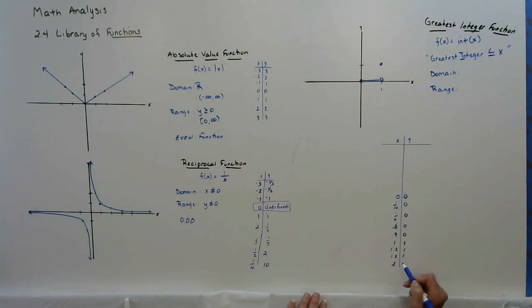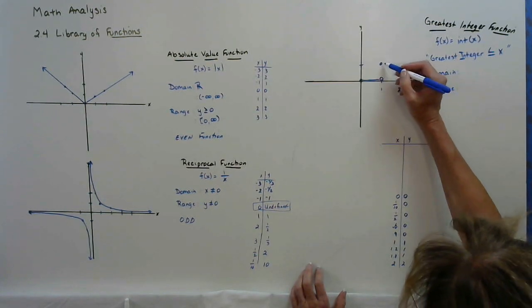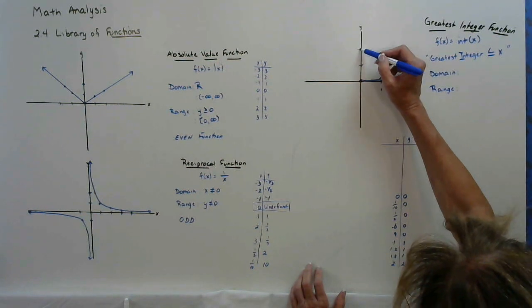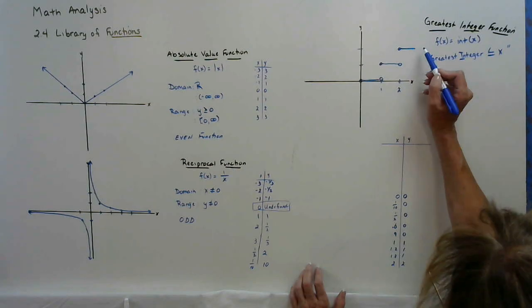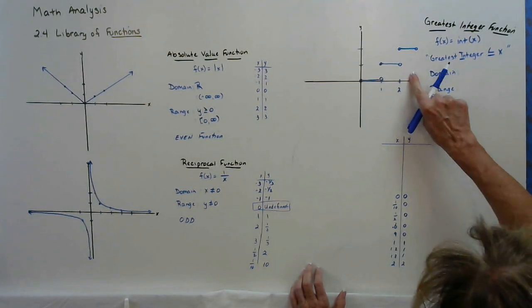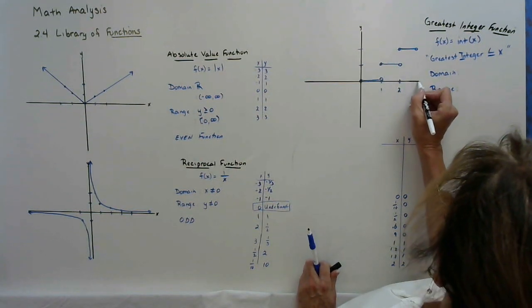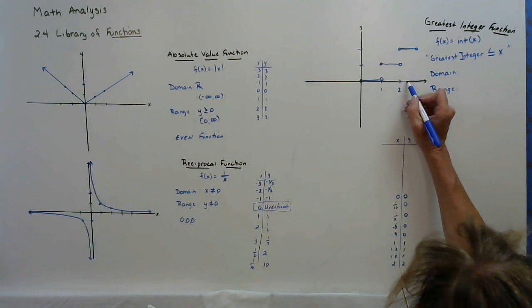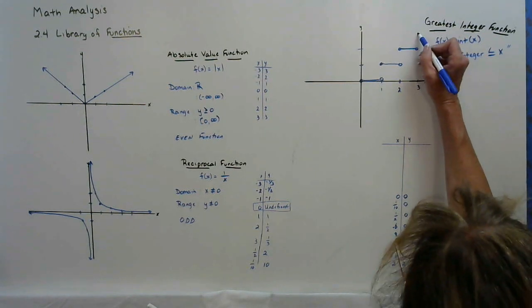And it doesn't change until I get to the number 2. So everything between 1 and 2 is going to round down to the number 1. And then at 2, it jumps to 2. And then it stays like that until we get to the number 3. And once I get 2.1, 2.2, 2.3, 2.4, all of those output is 2 until I get to the number 3. Then it jumps to the number 3.